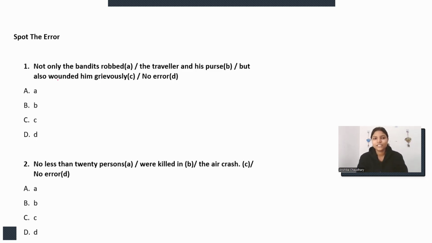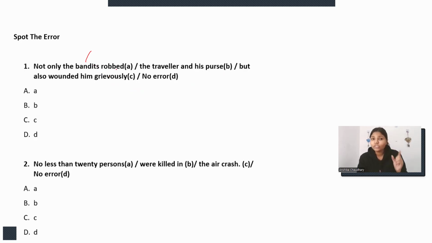Okay. So the very first sentence is: not only the bandits robbed the traveler and his purse, but also bounded him grievously. Here bandit means nothing but dacoits or gangsters, right? The error is in the first part because this statement should not start with "not only the bandits." It should start with the subject, and here the subject is the bandits.